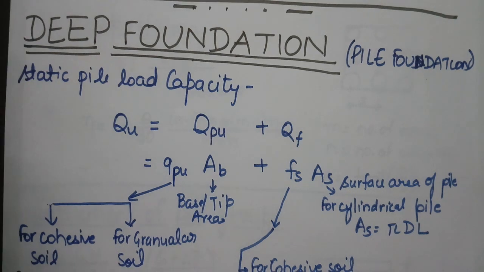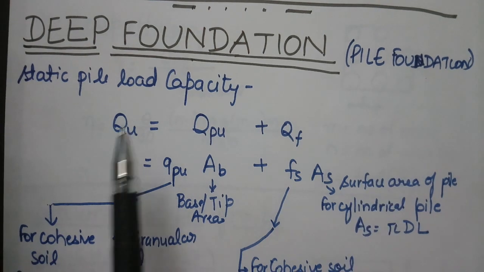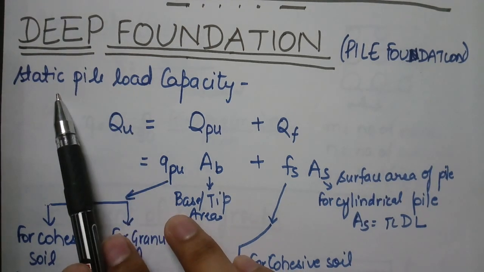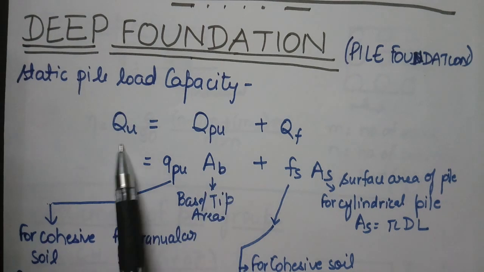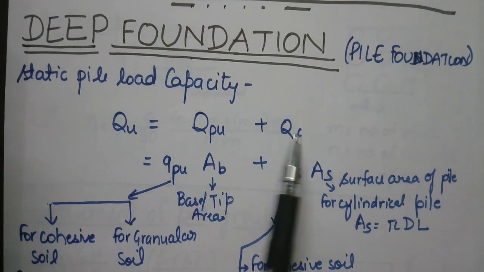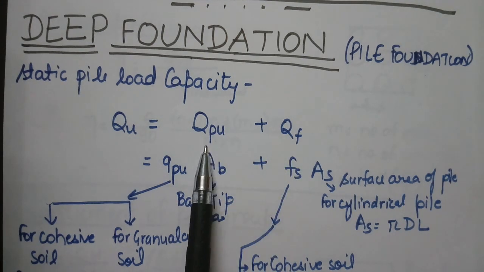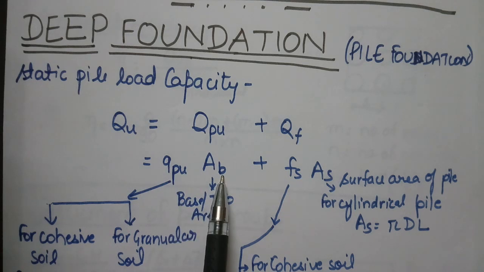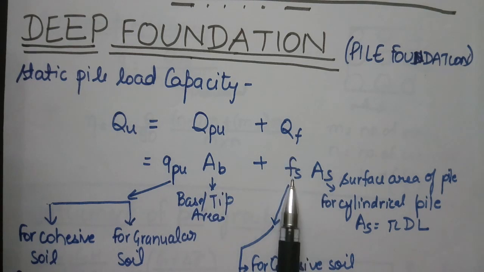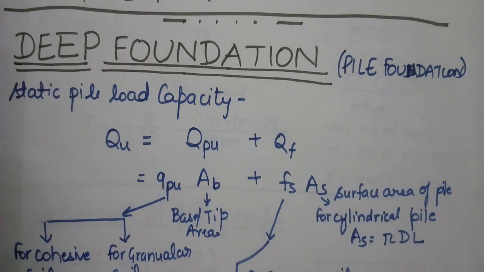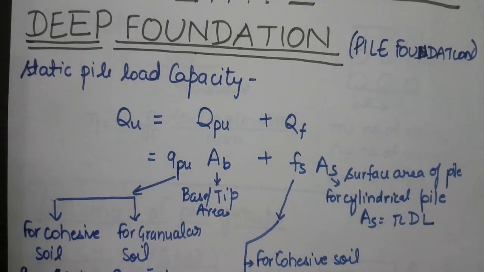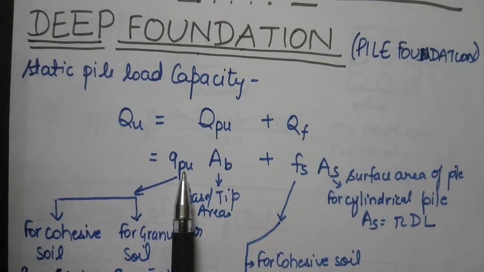Next topic is our deep foundation or pile foundation. In this one we find out the static pile load capacity, which is Q_u equal to Q_pu plus Q_f. Q_pu is the end bearing resistance and Q_f is the frictional resistance of the pile. Q_pu equals small q_pu into area of base, and Q_f is f_s into A_s. A_s is the surface area of the pile. Now this q_pu value is obtained